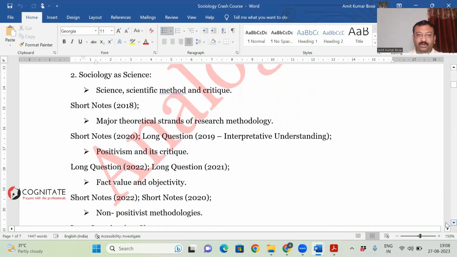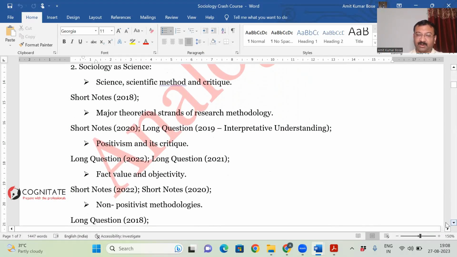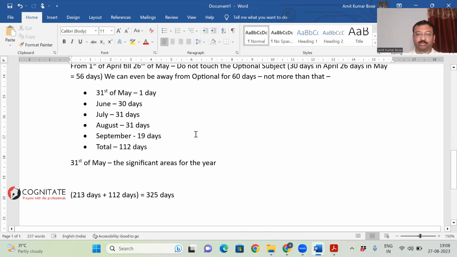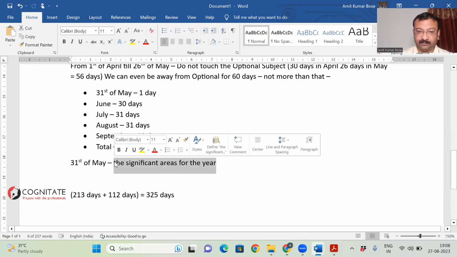Similarly, if I go for sociology as science, what am I looking at? Science, scientific method, and critique: there was a short note in 2018. Major theoretical strands of research methodology: there was a short note in 2020, long question in 2019. So this way, this analysis should be done. This analysis that we are looking at should be the first action, the first work to be done on the 31st of May. So do the analysis and try to find out the significant areas for the year.